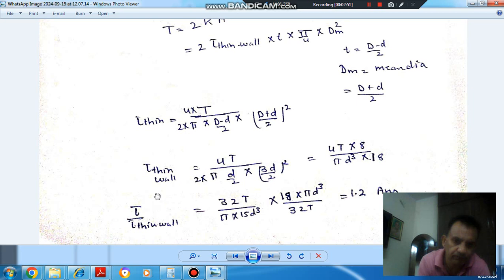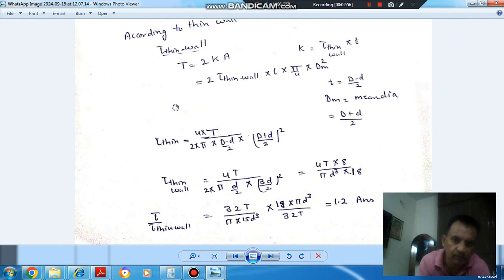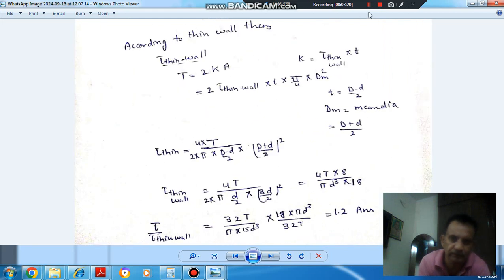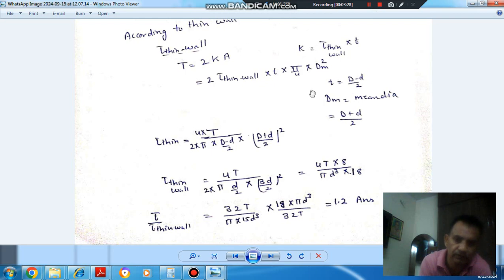So tau by tau thin wall is, so tau is this quantity, 32 T divided by pi into 15 d cube, and this is 18 pi d cube divided by 32. So 32 T will cancel out, pi will cancel out, and pi d cube will also cancel out. So it will be 18 by 15, or 1.2. That is the ratio of shear stress according to normal theory to the thin wall theory, which is 1.2.